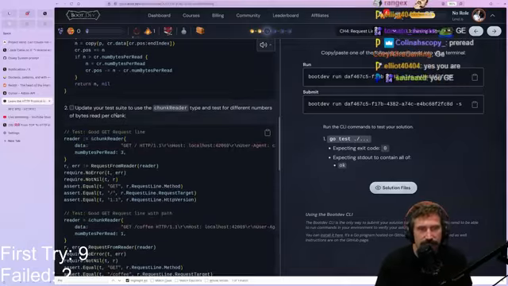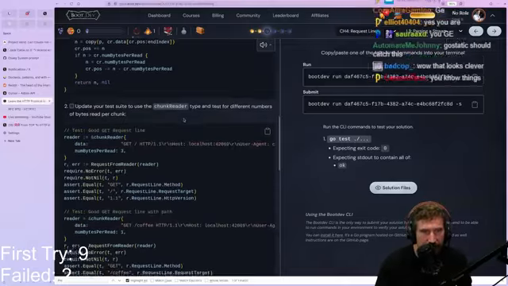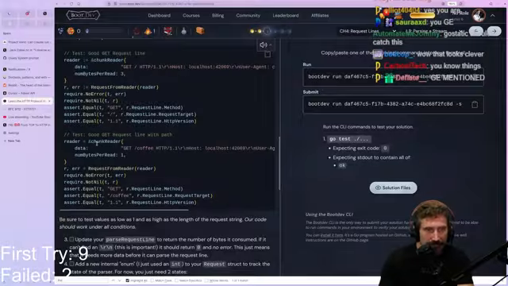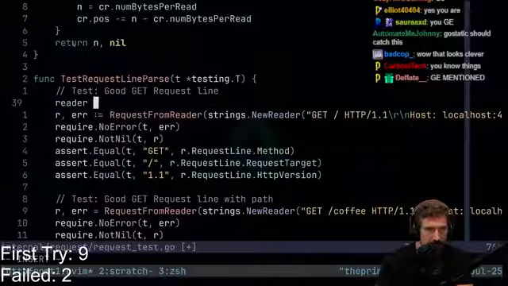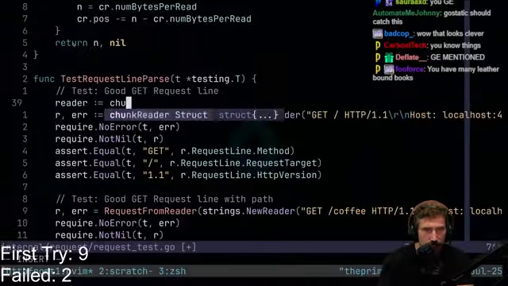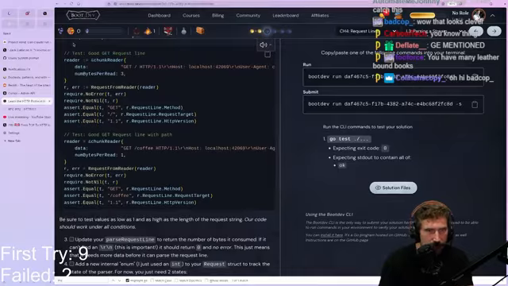All right, update your test suite to use chunk reader instead. Okay, there we go. We're going to use chunk reader right there. Reader equals chunk reader. And what do we want here? We want the chunk reader.